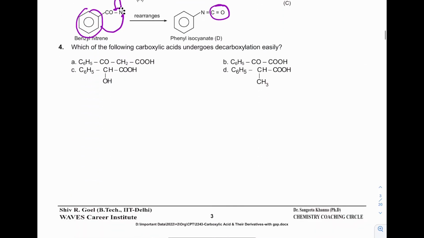Next is which decarboxylates easily. Decarboxylation is based on the stability of the carbanion. In the case of the first, the carbanion is resonance stabilized, which is not possible in the rest of the cases. So it will decarboxylate easily.